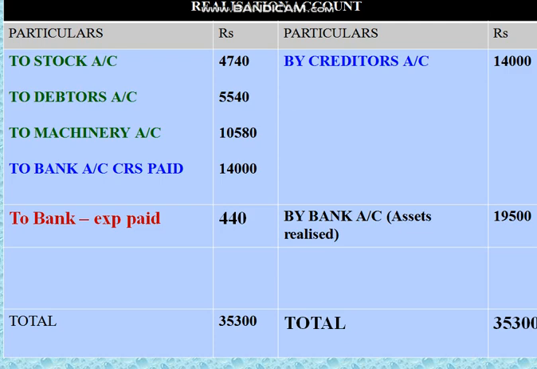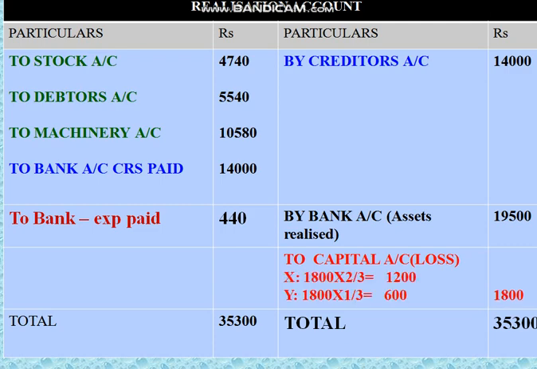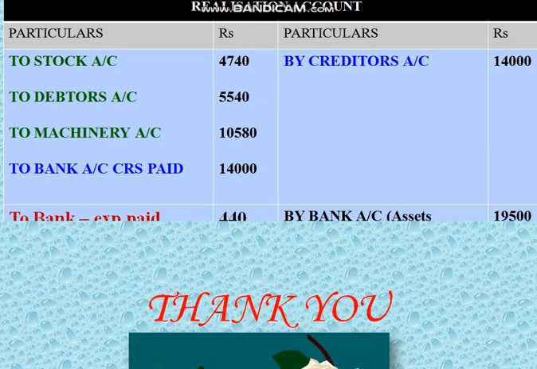Finally, our total here in this problem, we are getting debit side total more than the credit side total. So it results in a loss to be transferred to the partner's capital account, loss of 1,800 to be transferred to the partner's capital account in their profit sharing ratio, that is 2:1. Workings are shown here. X will get 1,800 into 2 by 3, that is 1,200. Y will get 1,800 into 1 by 3, 600. So the loss amount 1,800 is distributed between two partners in their profit sharing ratio.